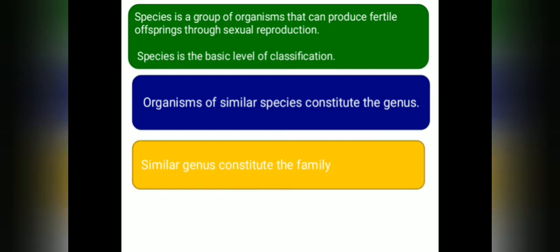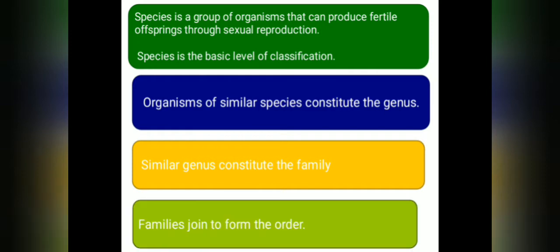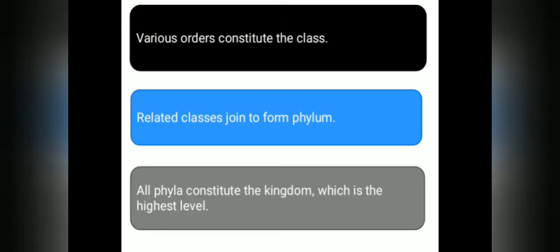Then similar genera showing similar features constitute the family. Then families join to form the order, and various orders together form the class, and related classes join to form phylum, and all phyla constitute the kingdom, which is the highest level. So the basic level is species and the highest level is kingdom.